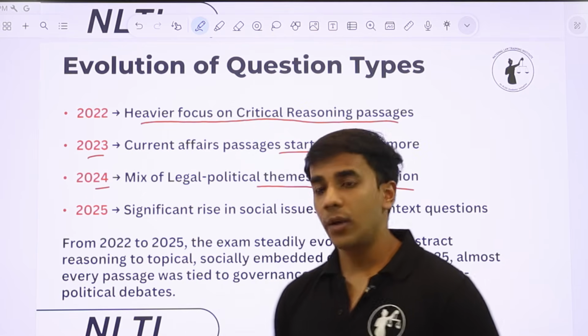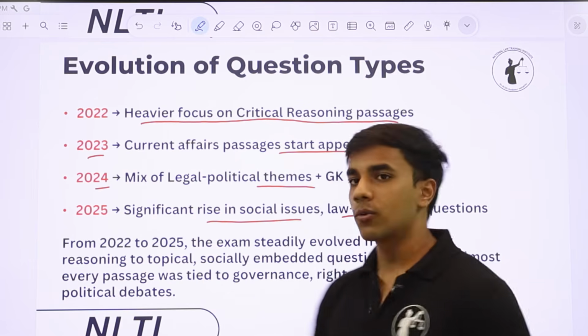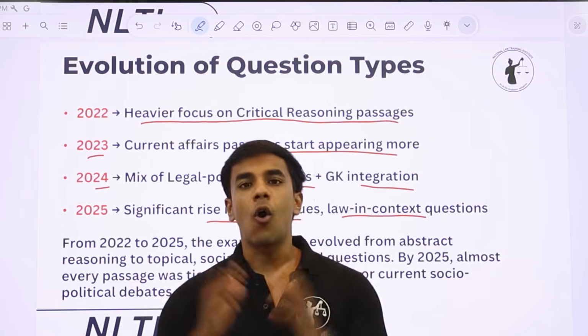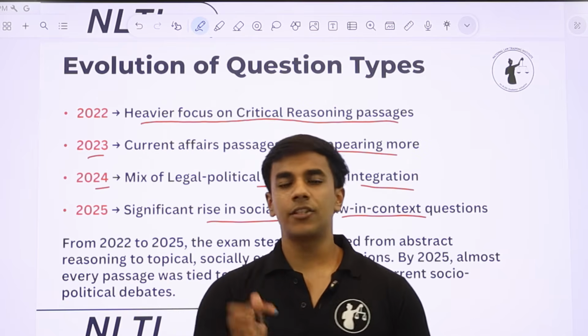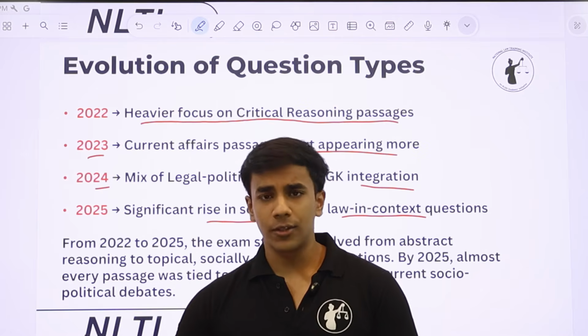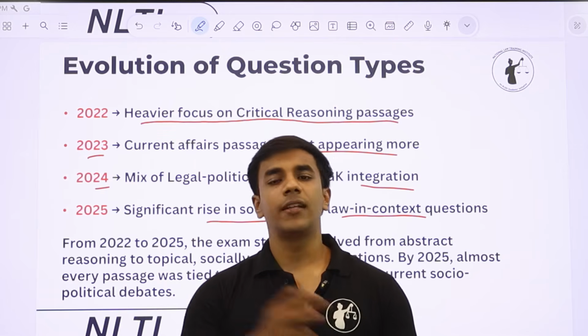Finally, in NLSAT 25, there was a significant rise in social issues and law-in-context questions. So NLSAT 25 was the final nail in the coffin, in which all passages, if you read any passage, will have a cultural angle to it. They would have a constitutional angle to it. They might have a policy angle to it, or they are directly related to law.